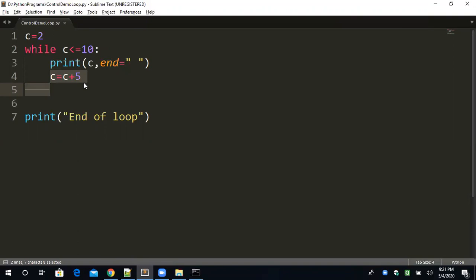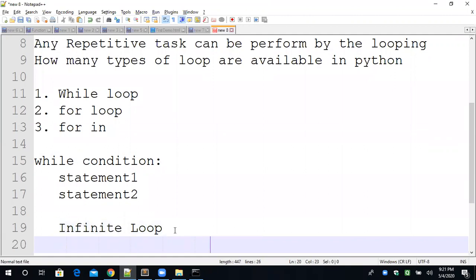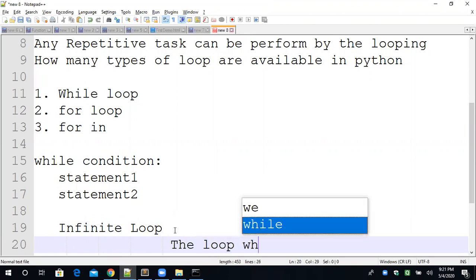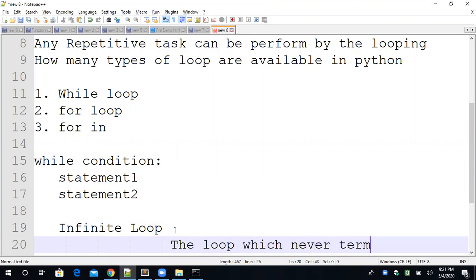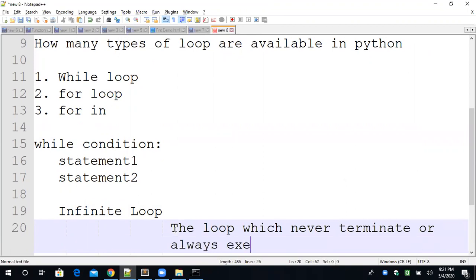One second. Okay. What is the definition of infinite loop? The loop which never terminates or always executes.